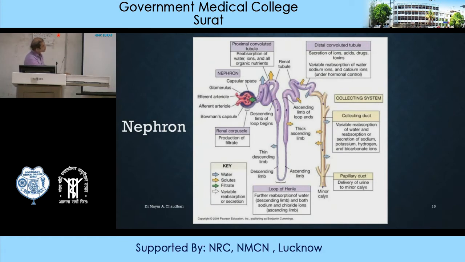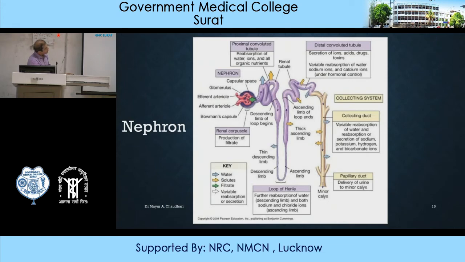Then we have loop of Henle. There are two limbs, descending limb and ascending limb. In the loop of Henle, there is further reabsorption of water in the descending limb, while both sodium and chloride ions are reabsorbed in the ascending limb. Then we have the collecting system.